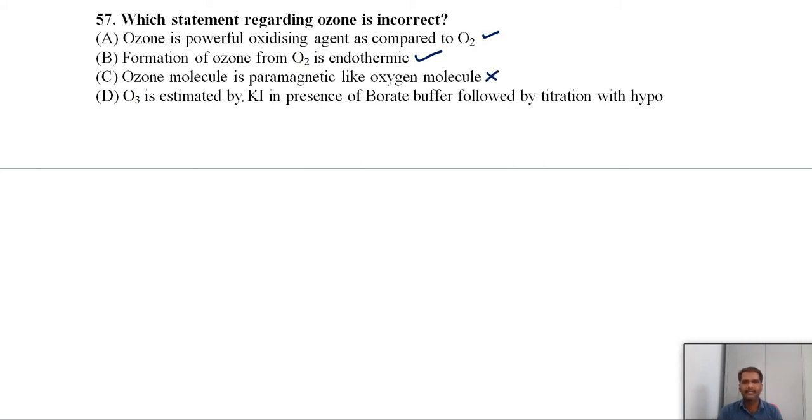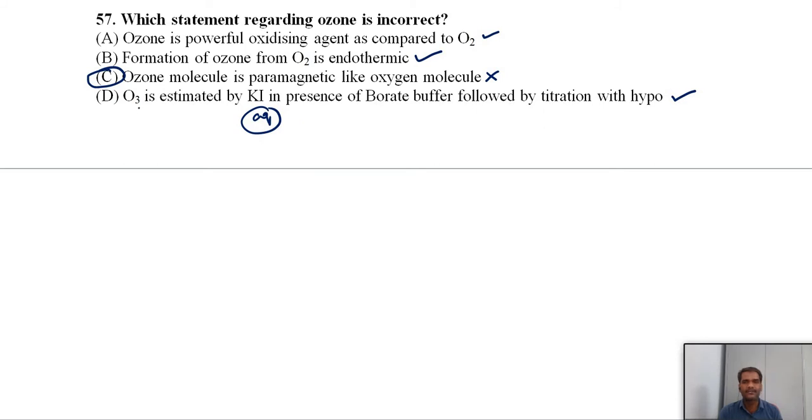O3 is estimated by potassium iodide in the presence of borate buffer, followed by titration with hypo. This is a kind of iodometric titration, so this is also correct. Only option 3 is not correct here. So the remaining points also you should keep in mind: how to estimate ozone. Sometimes they may ask the question. Here it is potassium iodide in the presence of borate buffer. This is aqueous, so we have to take aqueous potassium iodide.